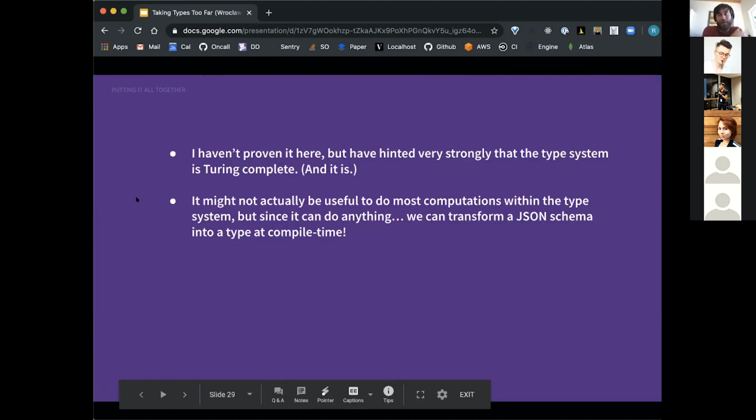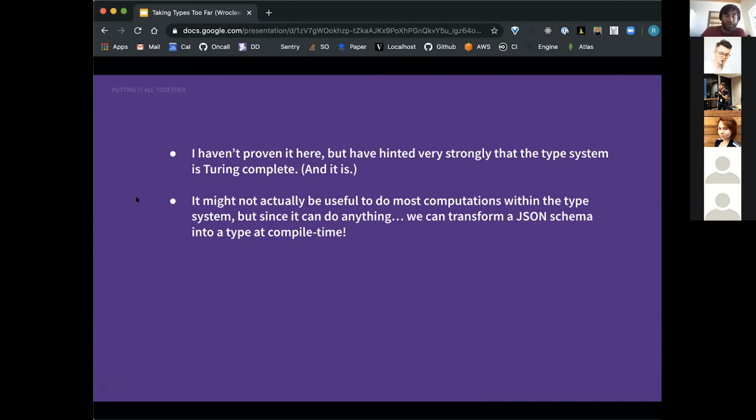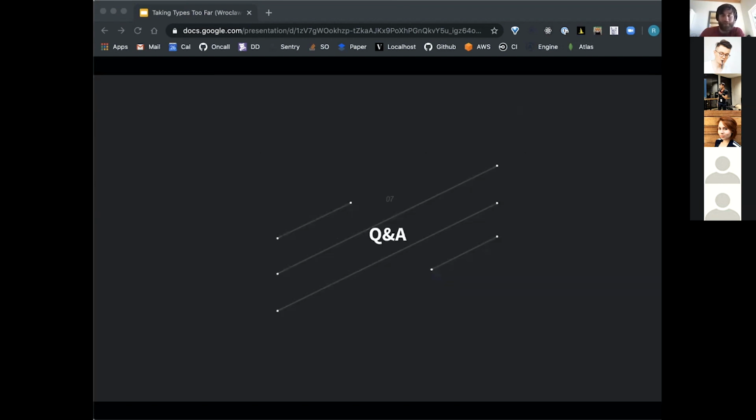So I haven't proven it here, but I've hinted very strongly that the type system is Turing complete, and it does happen to be Turing complete given infinite memory. And while the exercise that we just went through is entirely useless in every way, it does teach us that the type system is incredibly powerful, and we can do cool things like write a basically transpiler from a JSON schema to a TypeScript type at compile time instead of at code generation time or something like that. So I'm going to pause here for Q&A, and we can then go through 3 or 4 slides about ts-json-validator if people are interested. But that is what I have to say about checking the Collatz conjecture at compile time.